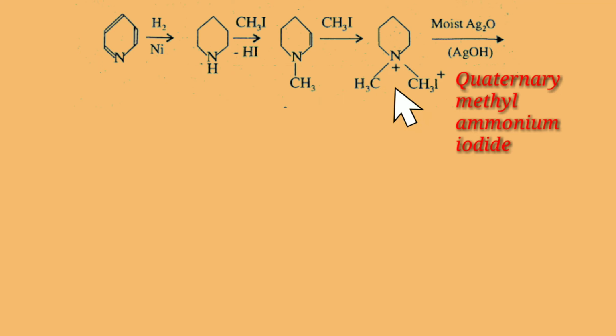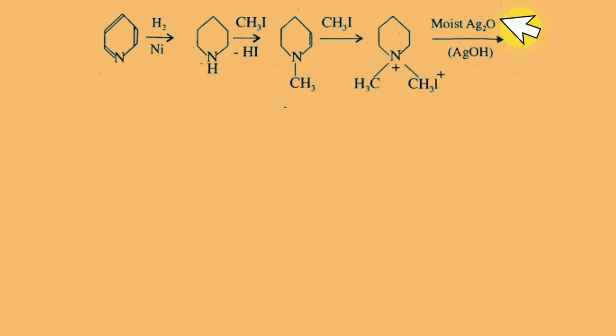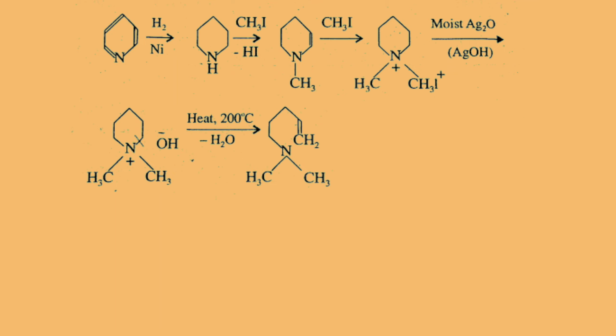This obtained compound is then treated with moist silver oxide or dilute alkali to form the corresponding quaternary methyl ammonium hydroxide. When the quaternary hydroxide is distilled, the hydroxide ion and a beta hydrogen atom are lost as a molecule of water with simultaneous fission of one of the carbon-nitrogen linkages.